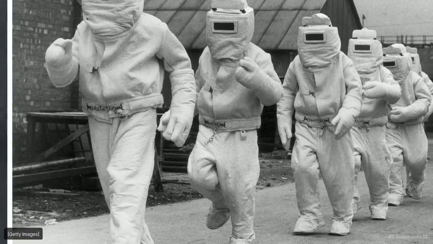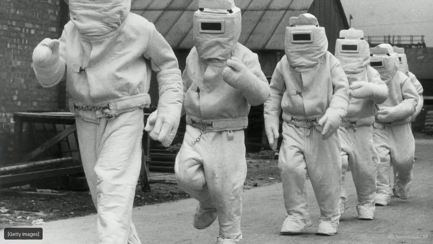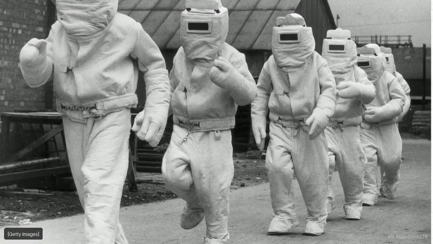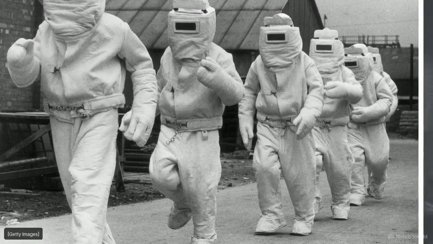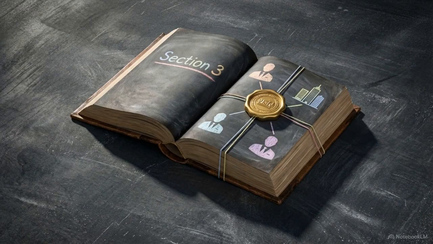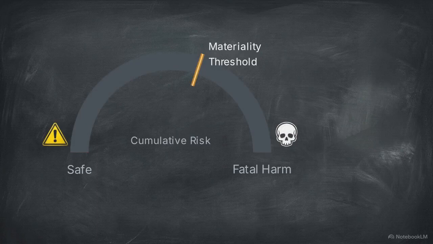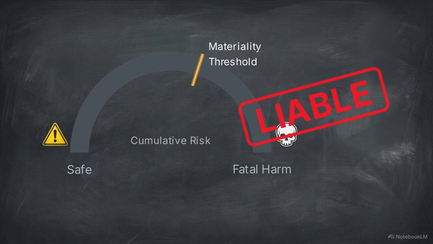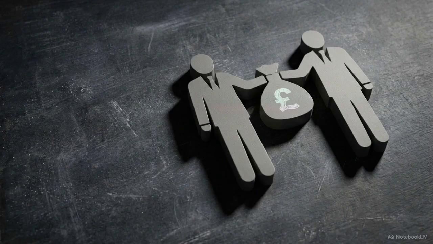These scientific limits are most apparent in mesothelioma cases. This fatal cancer is triggered by asbestos fibers, but there is no way to prove which specific exposure over a long career was the fatal trigger. To resolve this, Section 3 of the Compensation Act 2006 imposes joint and several liability. If a claimant can show an employer materially increased the risk of mesothelioma, that employer is liable. This allows the claimant to recover full damages from any one negligent employer.